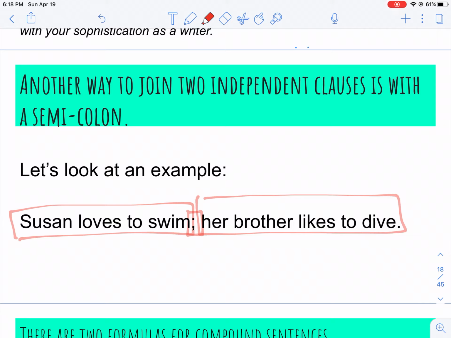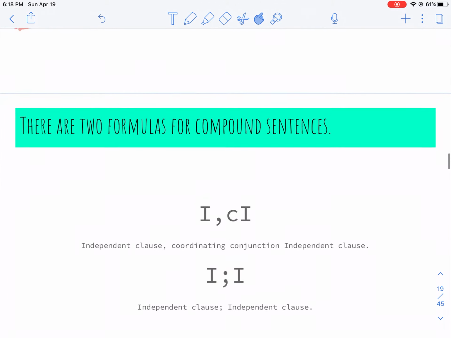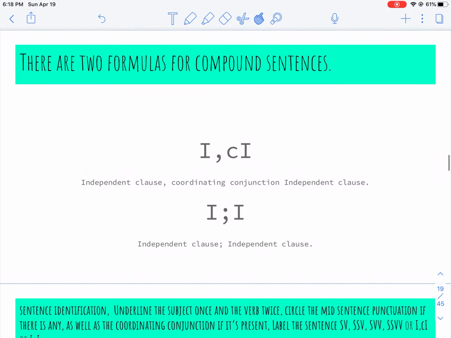Brother likes is the subject and the verb. So I know they're both independent clauses. I know they're both simple sentences. And I know that they're joined with the semicolon. We call that an I semicolon I. And we call a compound sentence that is joined with a coordinating conjunction I, comma, CI.